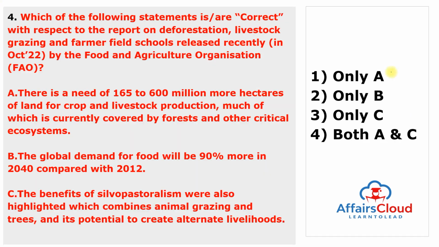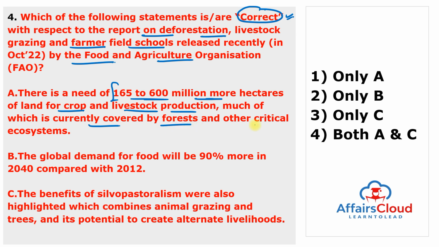Moving to next question. Which of the following statements are correct with respect to the report on deforestation, livestock, grazing and the farmer field schools released by the Food and Agriculture Organization? So let's read out the statement and find out the correct. First is, there is a need of 165 to 600 million more hectares of land for the crop and livestock production, much of which is currently covered by the forest and other critical ecosystems. So this is very important, and the global demand for the food will be increased by 50% more in the year of 2050 compared with the 2012.